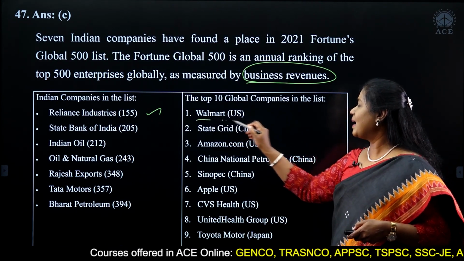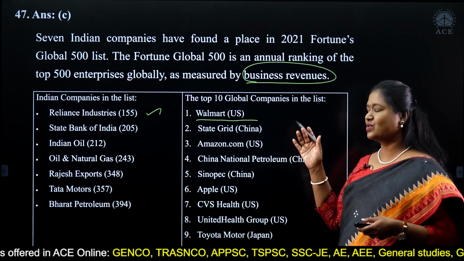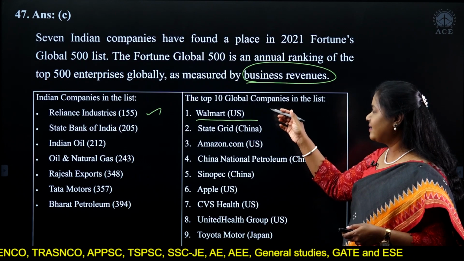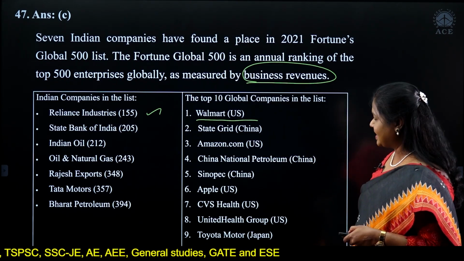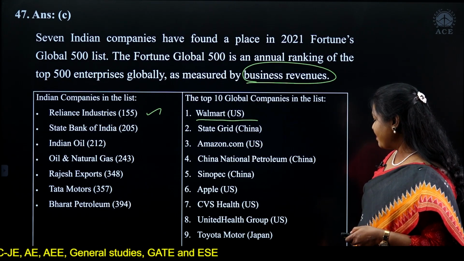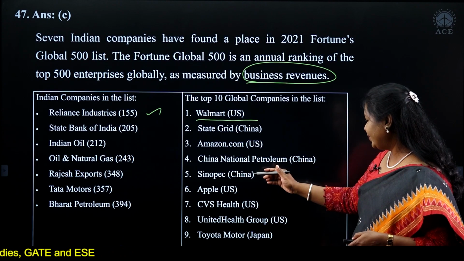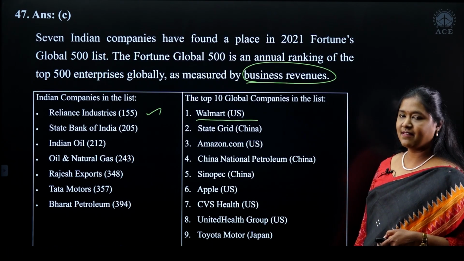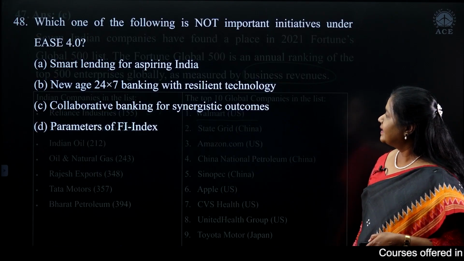And Walmart happens to be number 1 for many years together. Walmart, the supermarket chain in the United States. And if you see the number of companies of China, you have 1, 2, 3 of China there. So 3 companies have made it to the top 10 for the global companies.